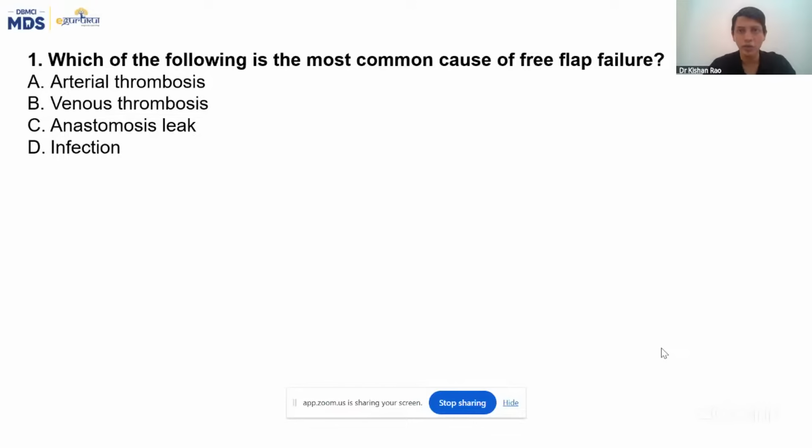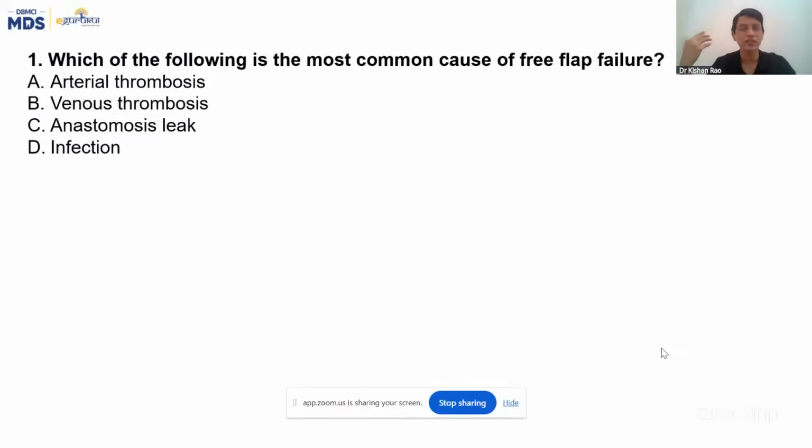Yes, all four are complications, agreed. But the most common cause for the free flap, where we are taking one organ or skin from one side and putting it on another side completely with all its vessels intact, is venous thrombosis, because we are anastomosing vein to vein. There may be technical errors like kinking or twisting, because the veins have very thin layers, so they are far more prone to kinking. If there is stagnation of blood flow anywhere, the blood gets clotted or thrombosed.